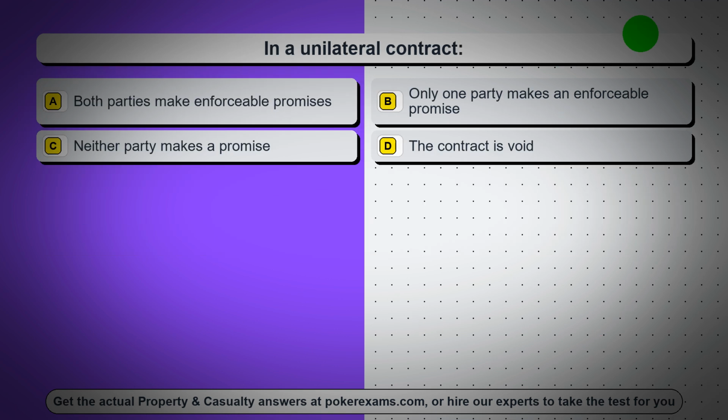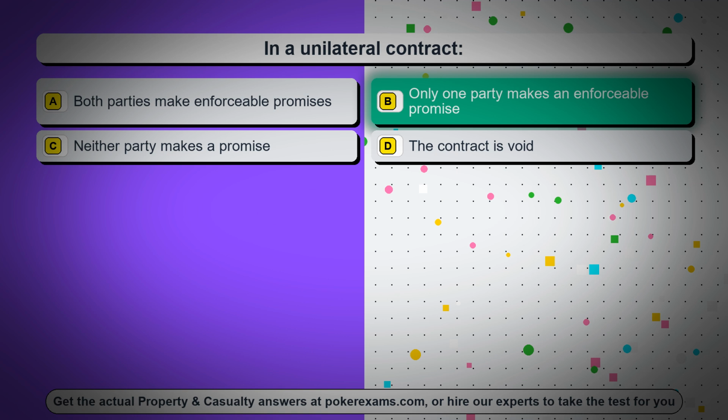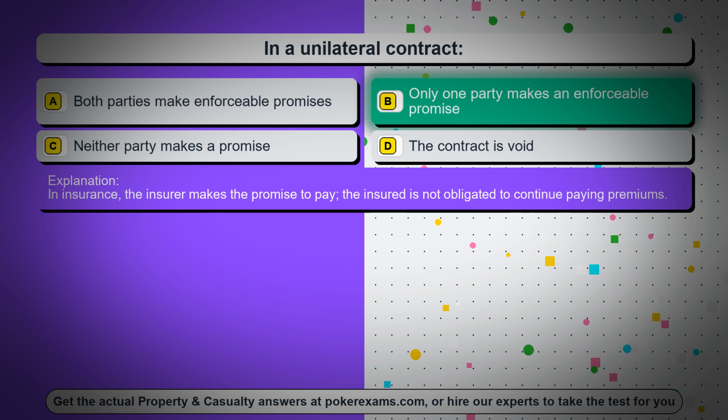Question 2. In a unilateral contract, option A, both parties make enforceable promises. Option B, only one party makes an enforceable promise. Option C, neither party makes a promise. Option D, the contract is void. The correct answer is option B, only one party makes an enforceable promise. In insurance, the insurer makes the promise to pay, the insured is not obligated to continue paying premiums.